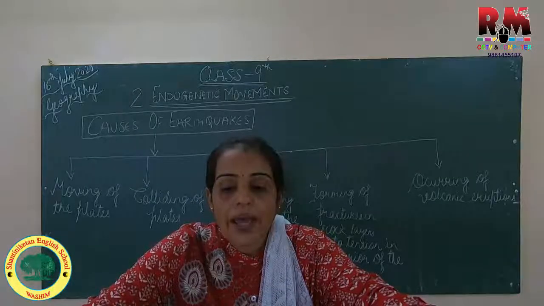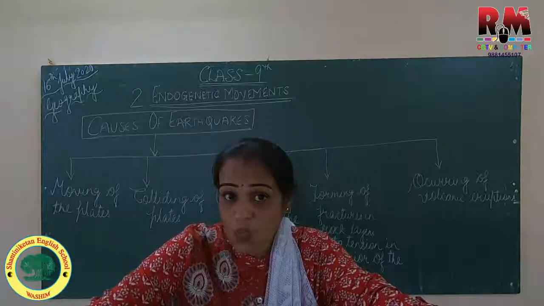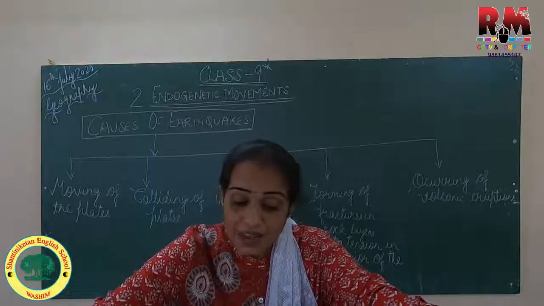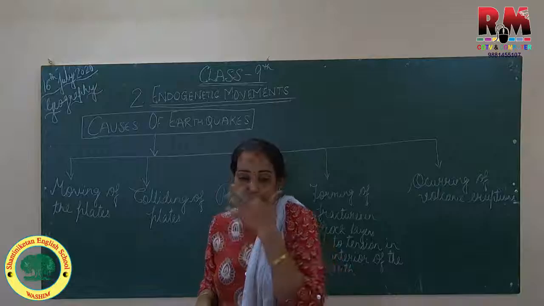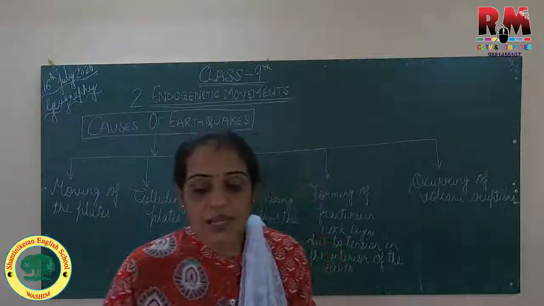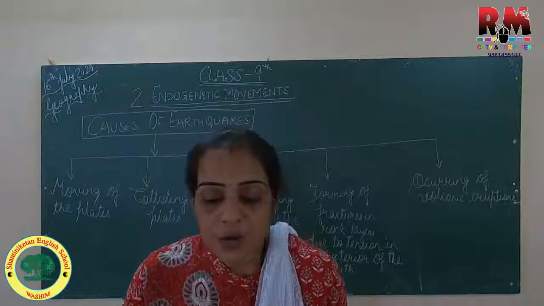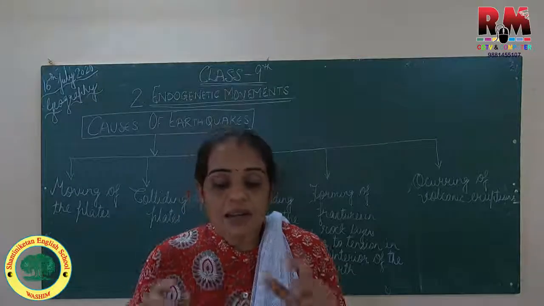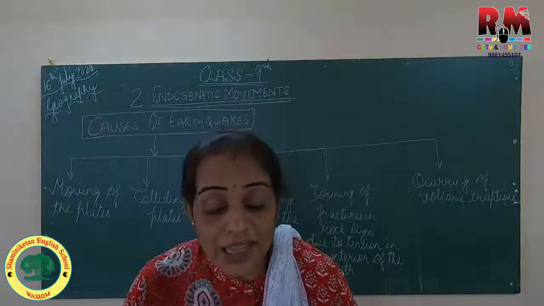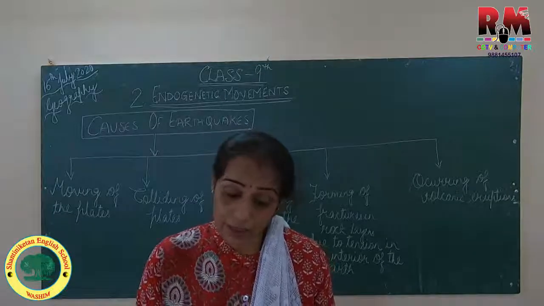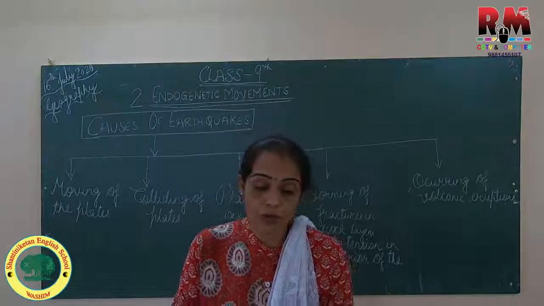Now, when the earthquake comes, what happens? We will see the focus and epicenter. The earthquake first occurs at a focus point. See figure 2.12. In that you can see the black point, that is the focus point. Now we'll see in your book, page number 14.